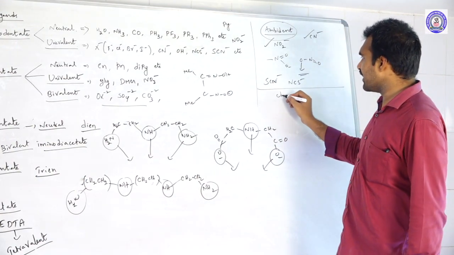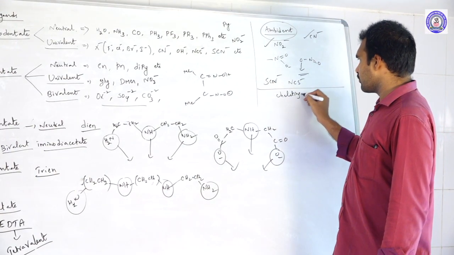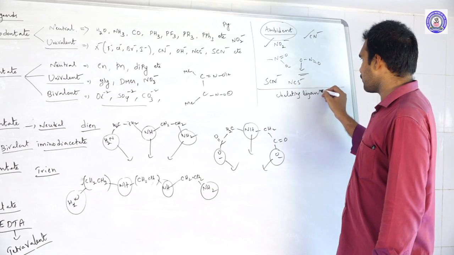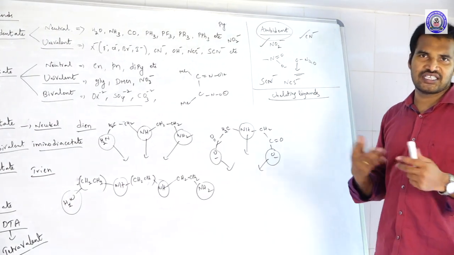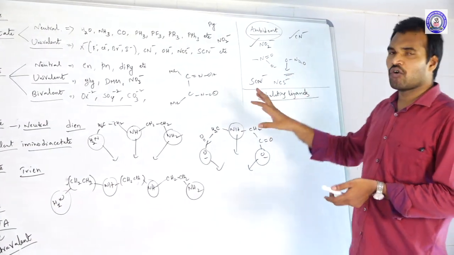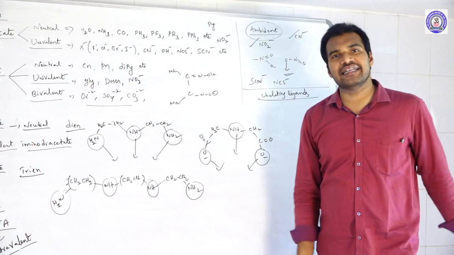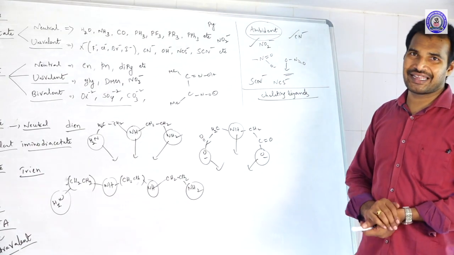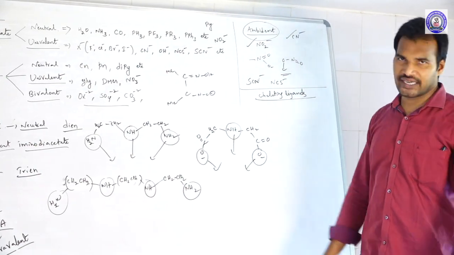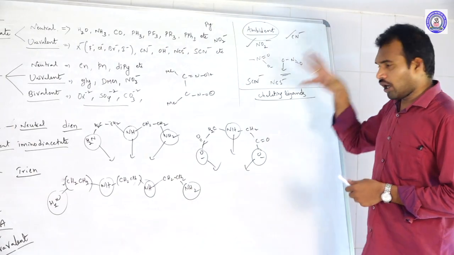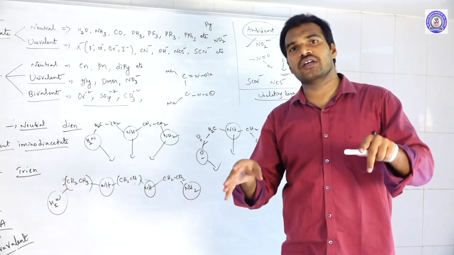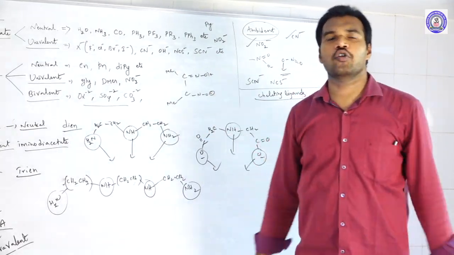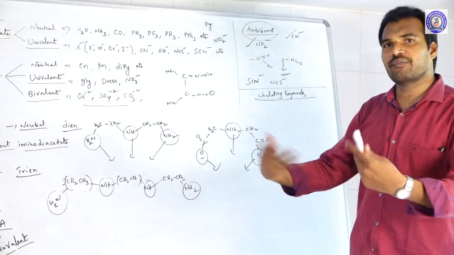Next, chelating ligands. What are chelating ligands? These are multidentate ligands. More than 2 donating sites are there, and simultaneously all or a few of the donating sites may donate electrons to the central metal atom and make bonds.